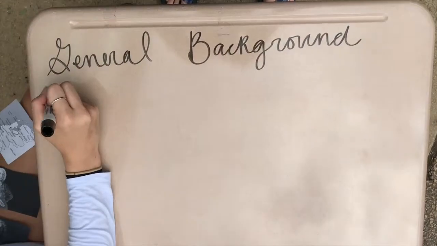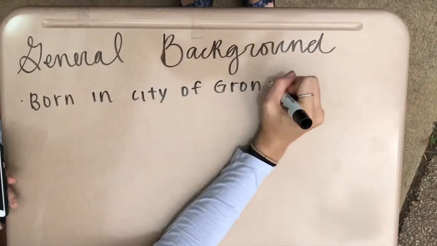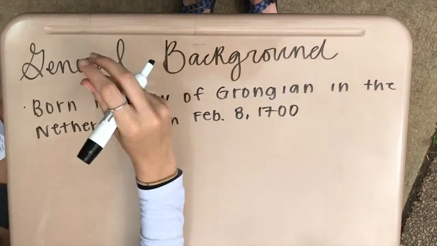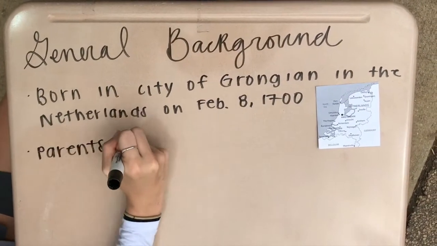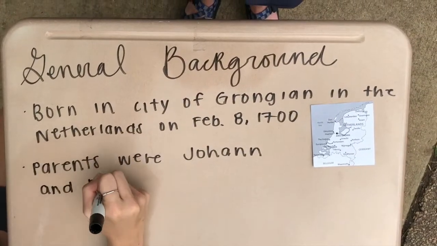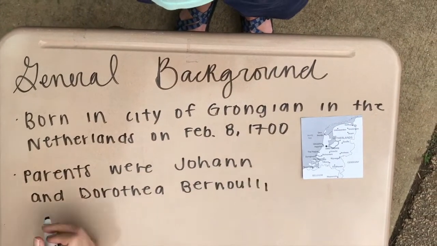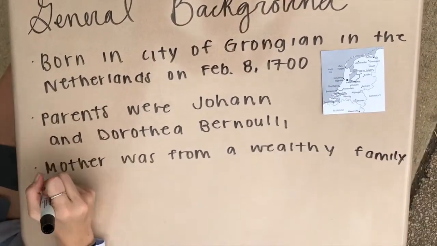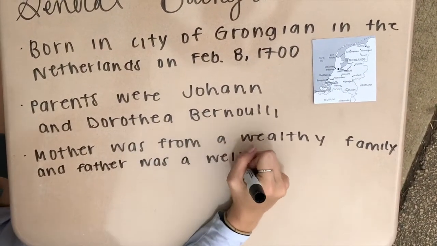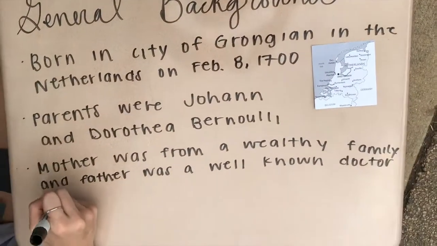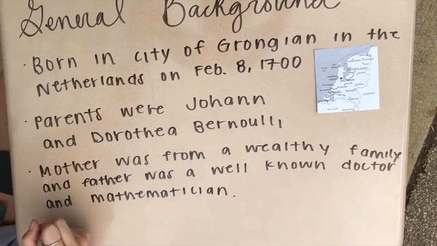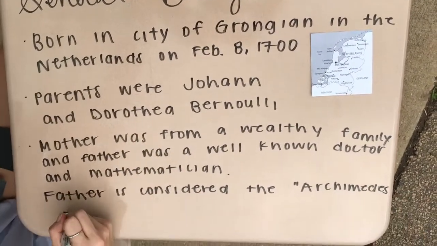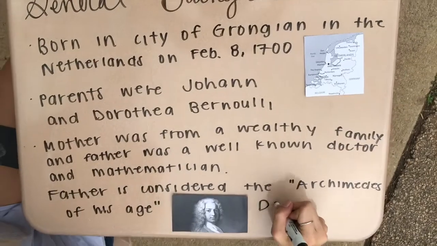General background of Daniel Bernoulli's upbringing. Born in the city of Groningen in the Netherlands on February 8, 1700. His parents were Johann Bernoulli and Dorothea Faulkner. His mother was from a wealthy family, and his father was a well-known doctor and a well-known mathematician. His father's accomplishments were considered so great that he is often considered the Archimedes of his age.